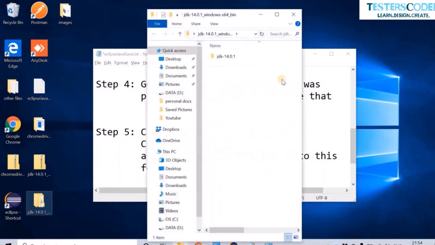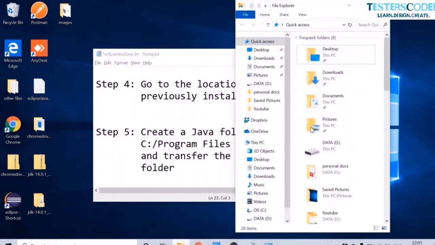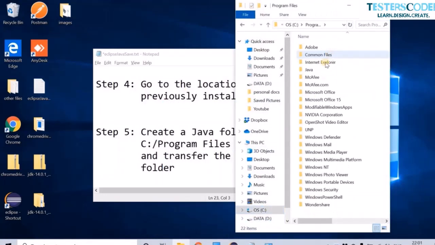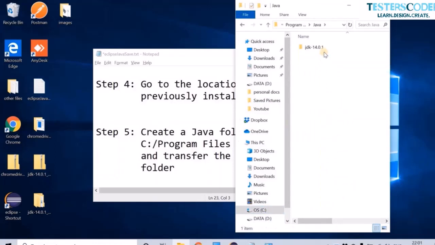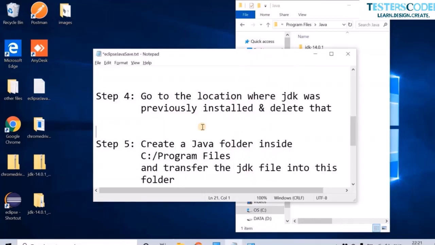Click on our extracted file, copy the JDK folder from it. Let us go to the C drive Program Files and then create a Java folder inside which you have to paste the JDK extracted folder, just the way I have done already in my system. So let us go to the next step.